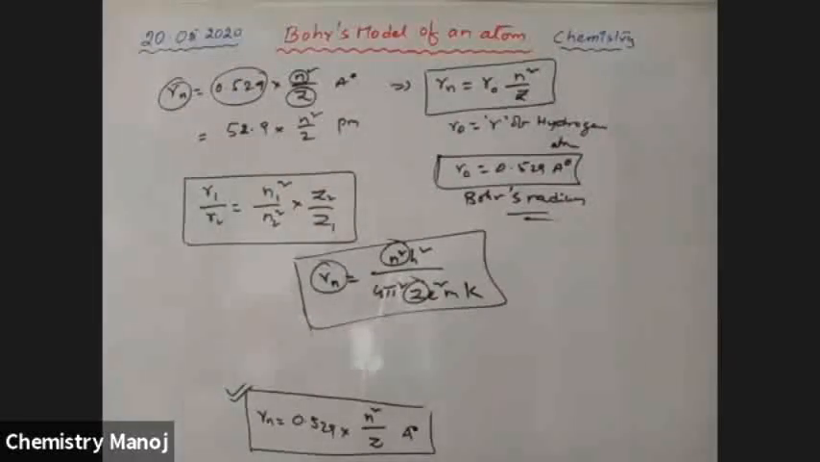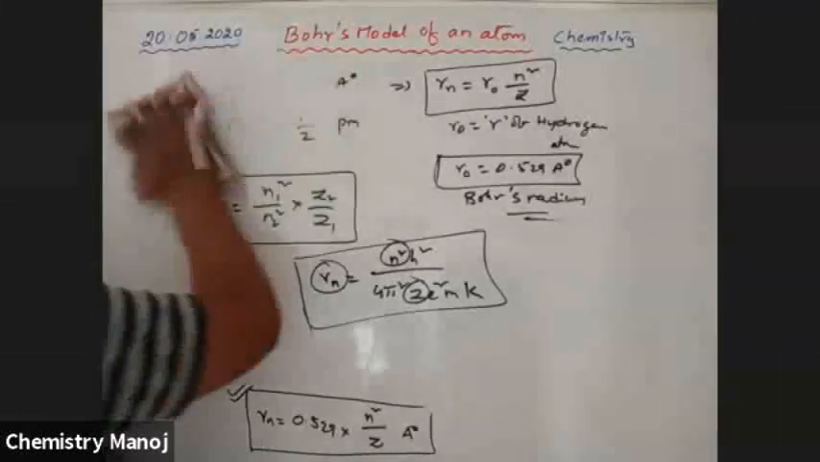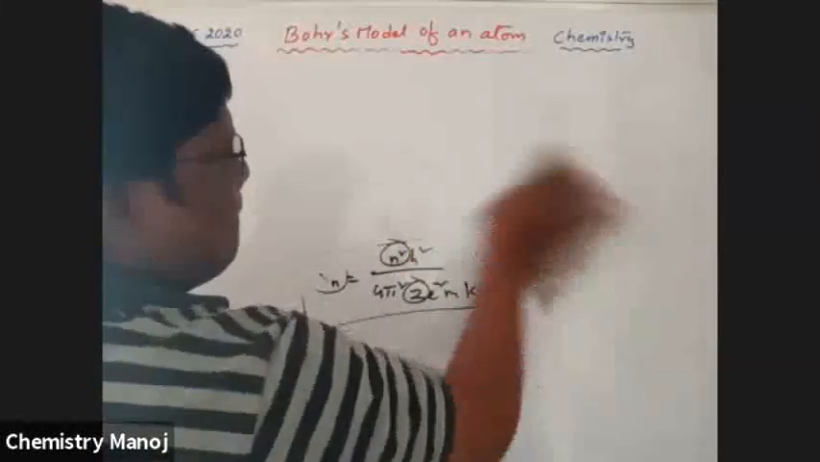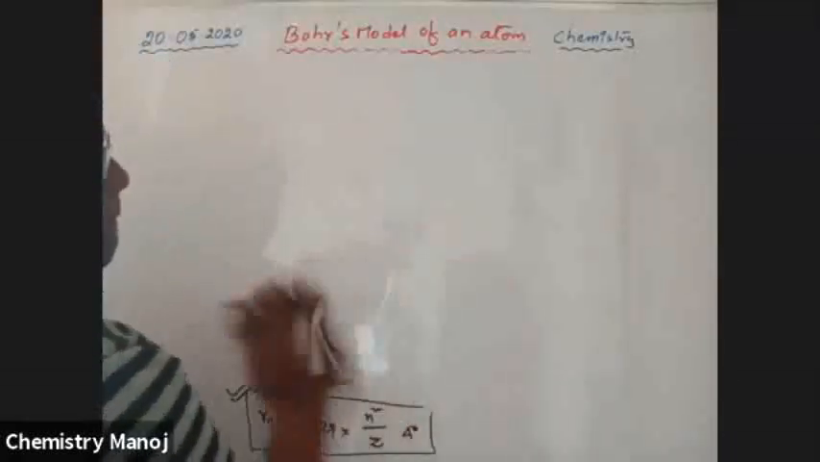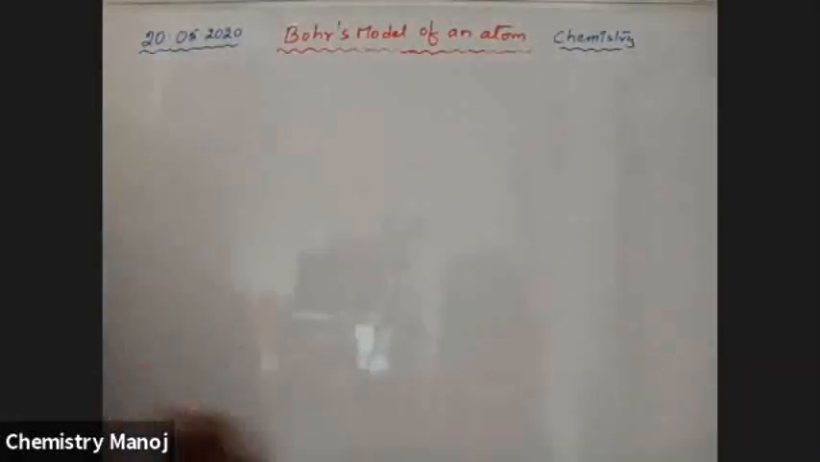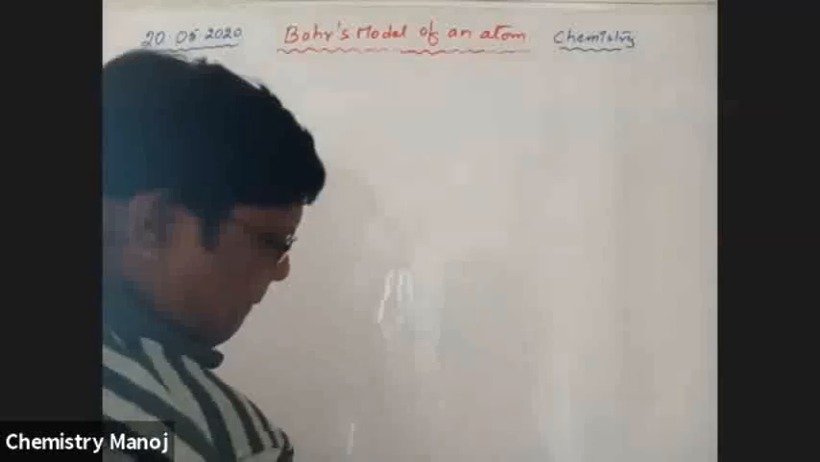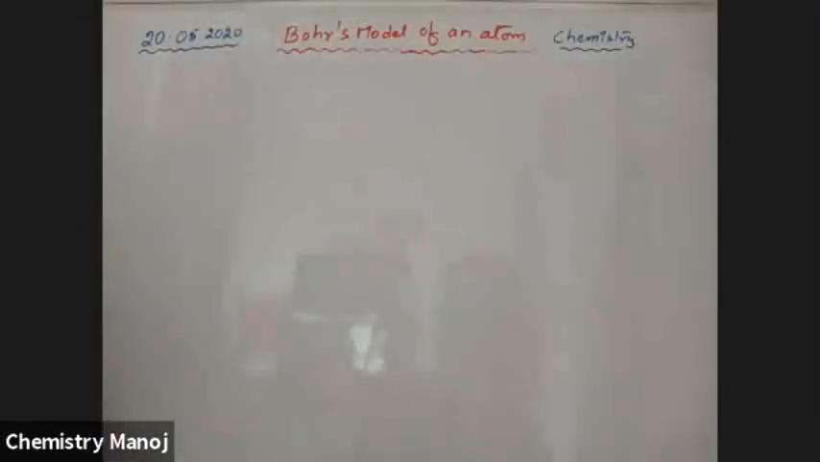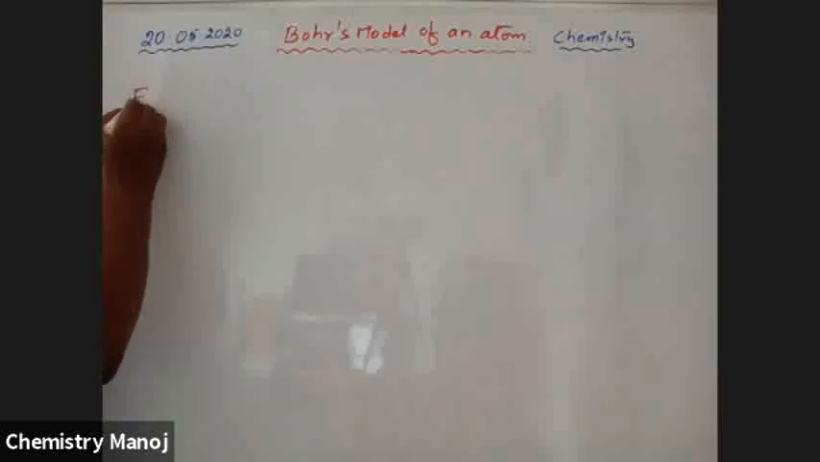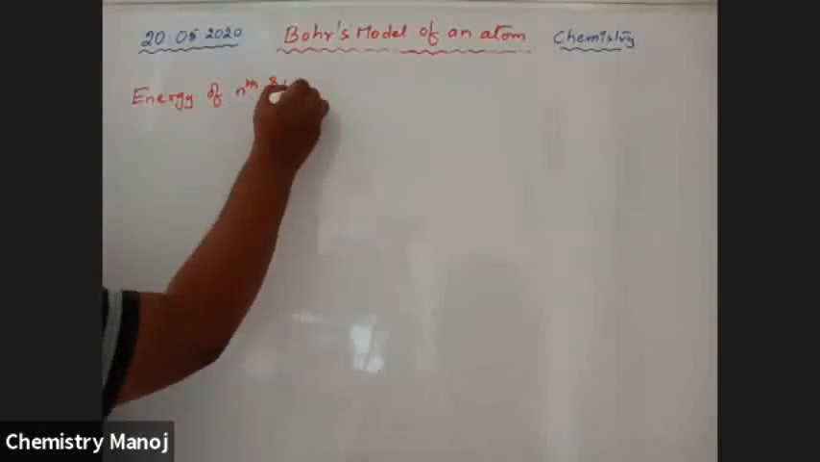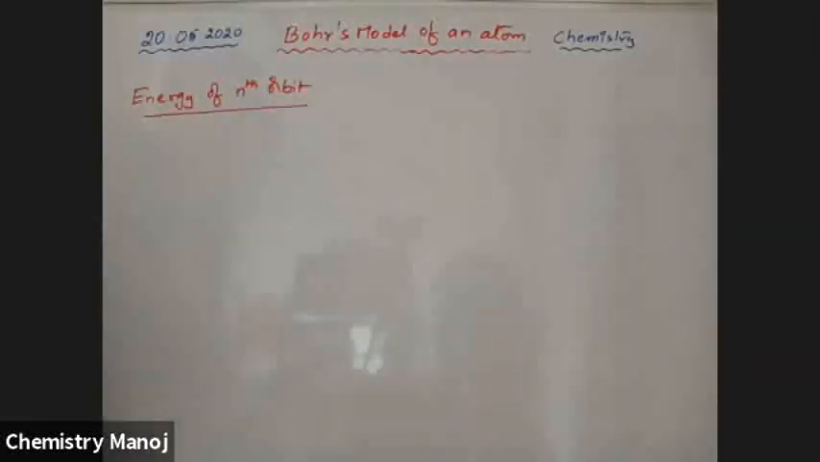For the next one, I am going to discuss the energy of the orbital. So which orbit has which energy? Next topic is energy of the orbit. Energy of nth orbit, En, is equal to